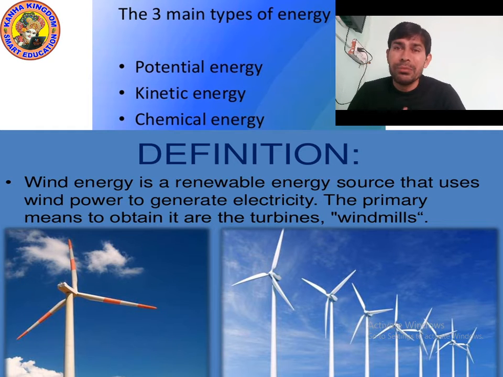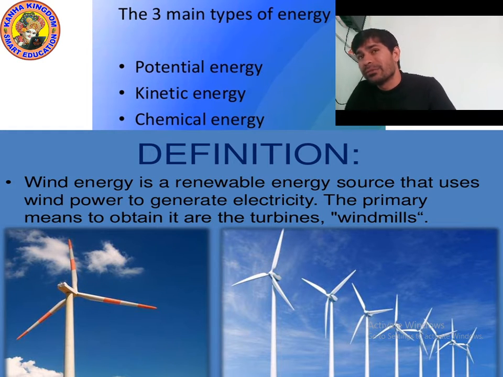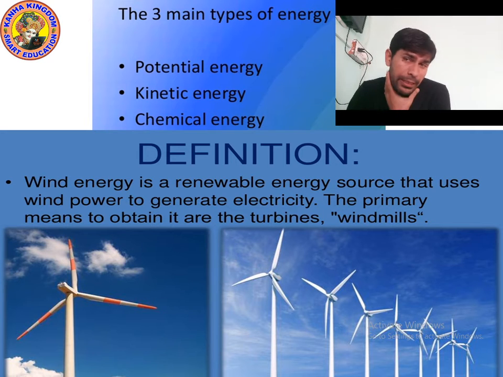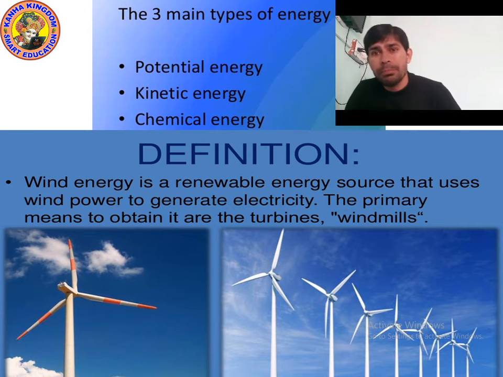Yes, windmill. The picture of windmill you can see. Yes, the primary means to obtain it are the turbine windmill. So the turbines are installed in the windmill, which rotate and generate the wind energy by the use of wind power. I hope you understood.